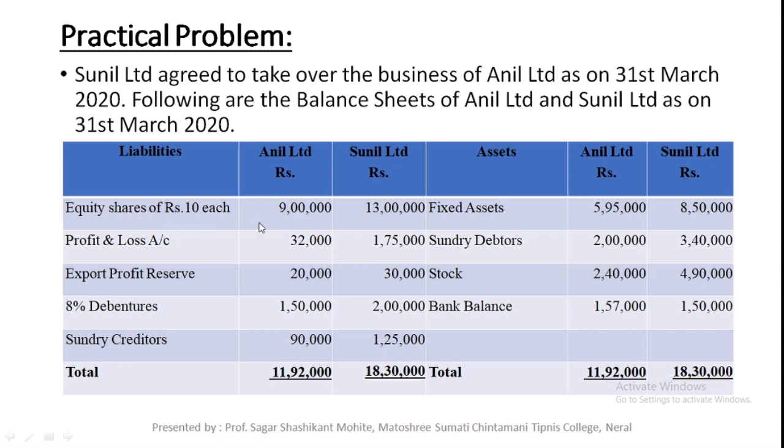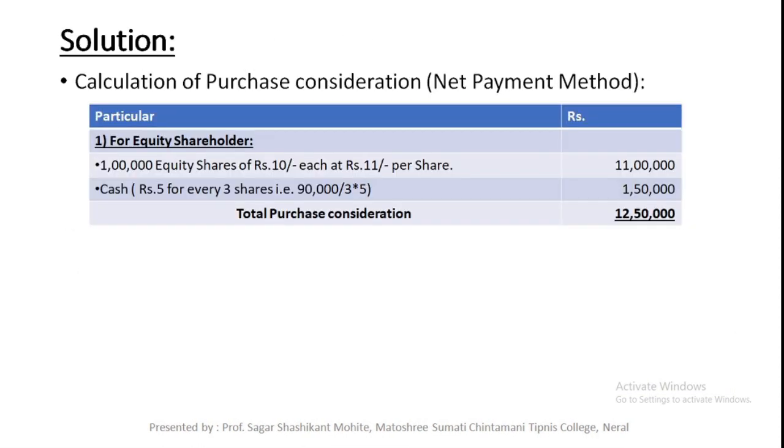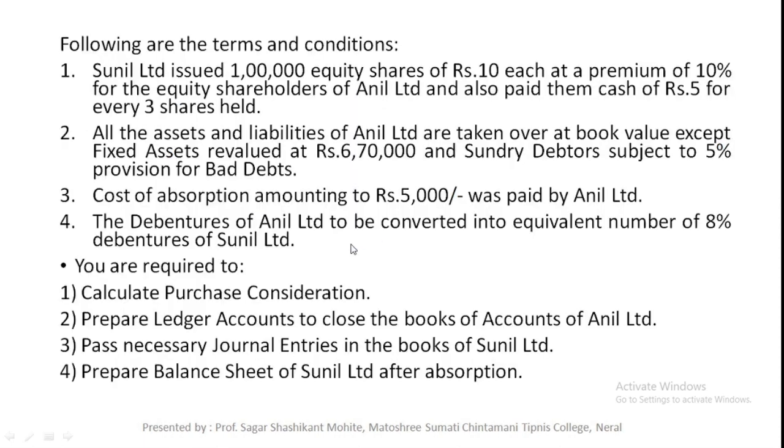In the old company there are 90,000 shares, so just cross multiply. For 3 shares 5 rupees, then for 90,000 shares? 90,000 divided by 3 into 5, the cash is rupees 1,50,000. That means the total purchase consideration is 12,50,000. This is the net payment method. It's very simple.